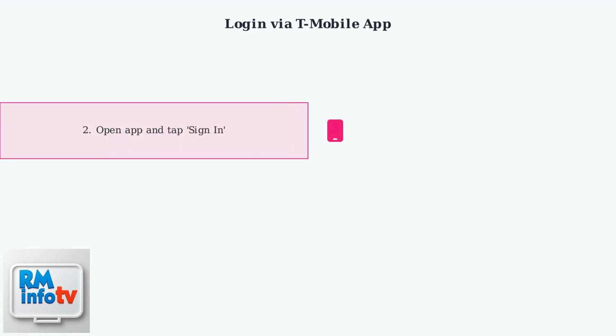Open the app and tap Sign In. Enter your T-Mobile ID, which can be your phone number or email, and your password. Complete two-factor authentication if prompted for added security.